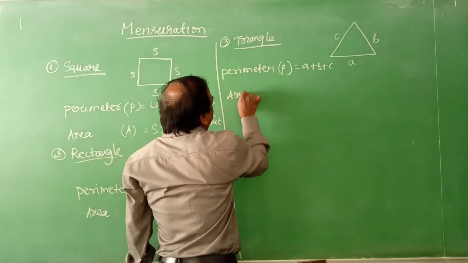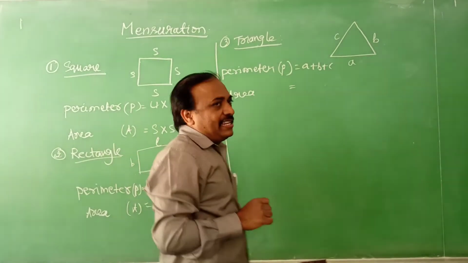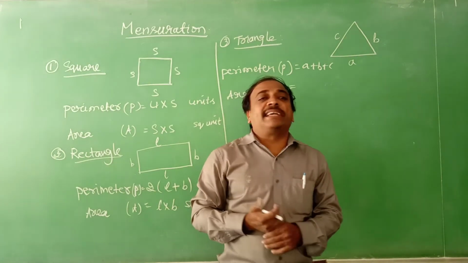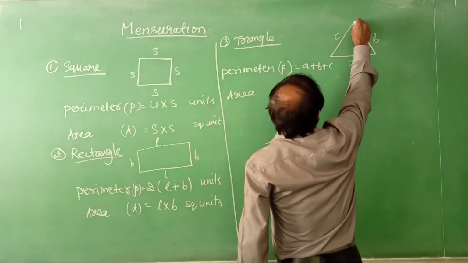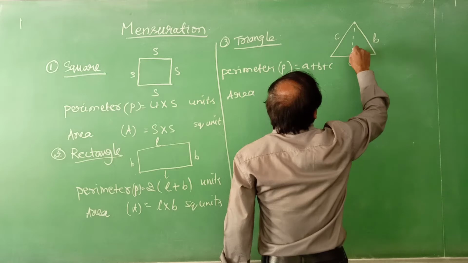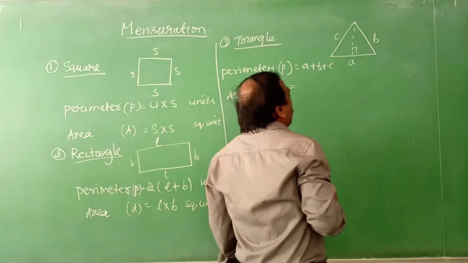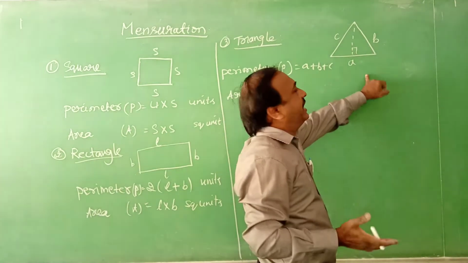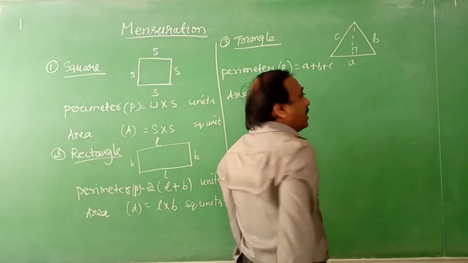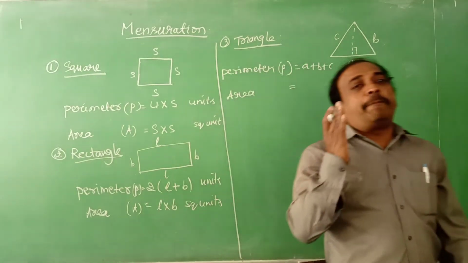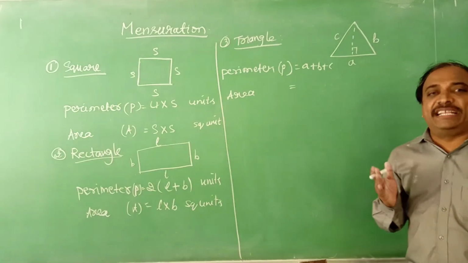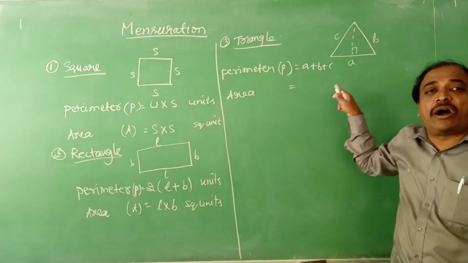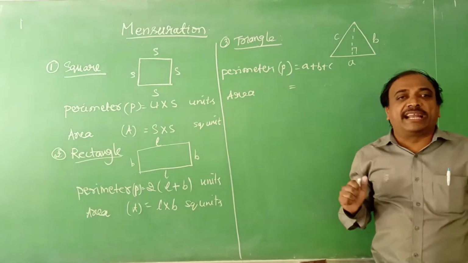Next, area of the triangle. As we learned in earlier classes, area is half of the product of the base and its altitude. This is the altitude. So base into height: whatever the base is, if it is 12 centimeter, then you will write 12 centimeter. What is the meaning of altitude? A perpendicular line segment from a vertex to its opposite side is called the altitude of that particular triangle.